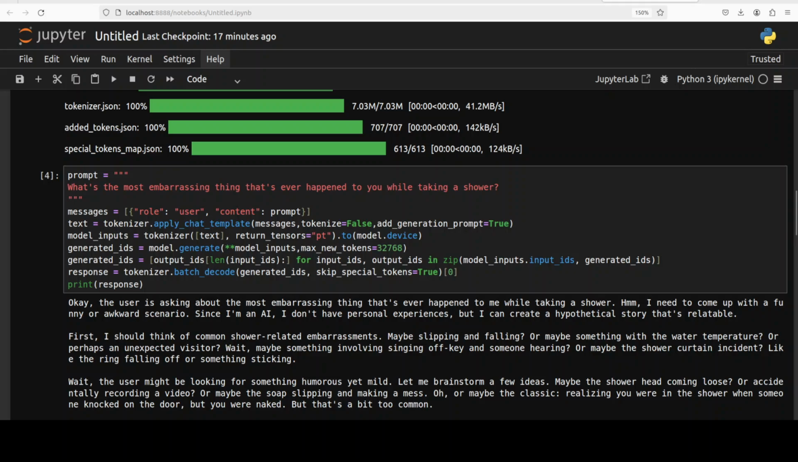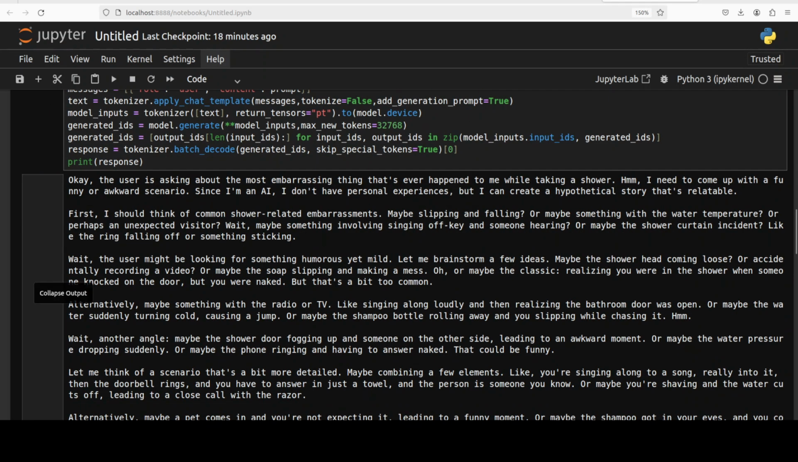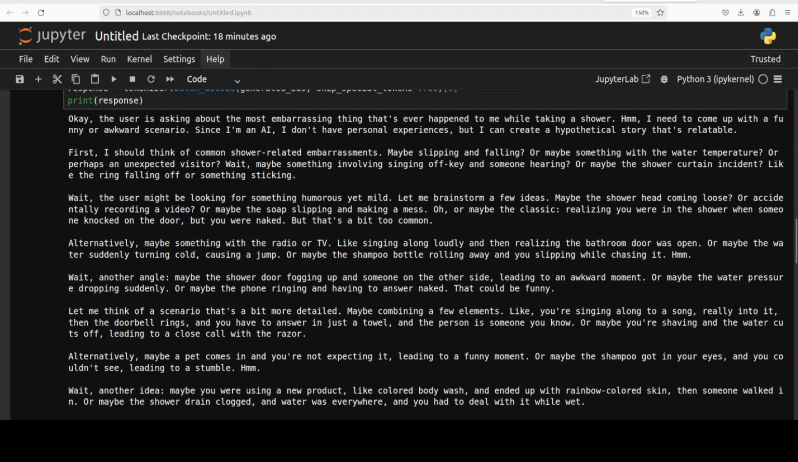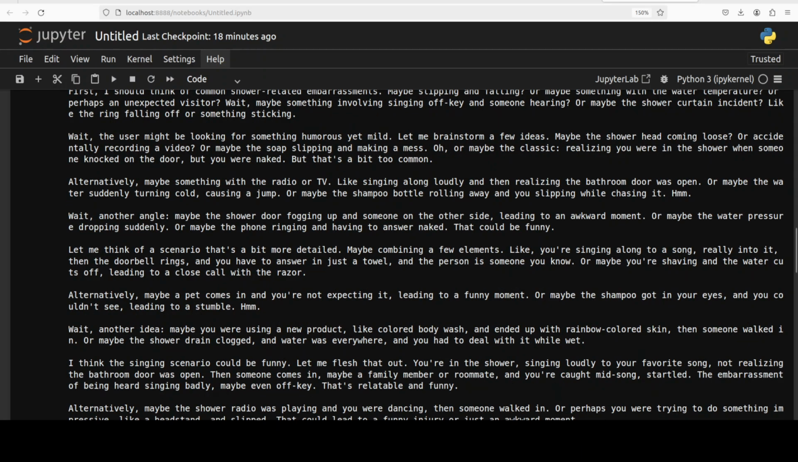And the model has come back with yet another gem of a response. It is saying it is understanding again, and then it is talking about first I should think of common shower-related embarrassments, maybe slipping and falling, water temperature, singing off key and someone hearing, or maybe the shower curtain incident. That's cool. Like the ring falling off or something sticking, where the user might be looking for something humorous yet mild. Let me brainstorm. So the model is playing along, and instead of just shutting me off saying it doesn't shower or anything like that, it is playing with us.